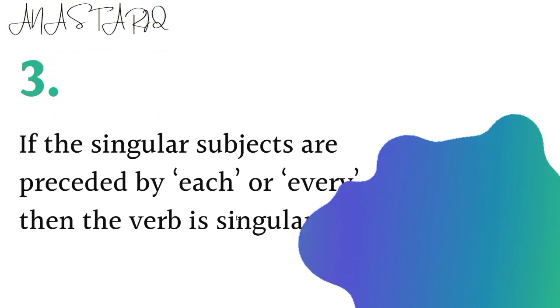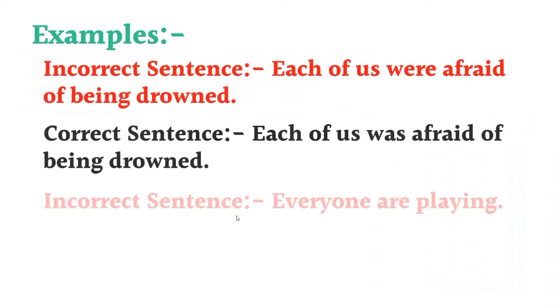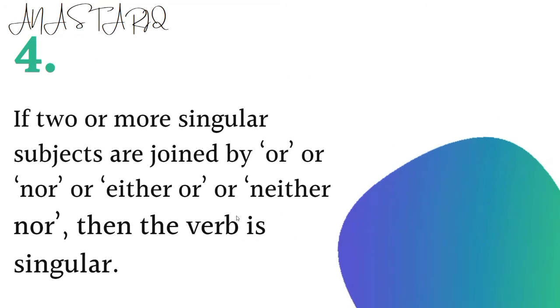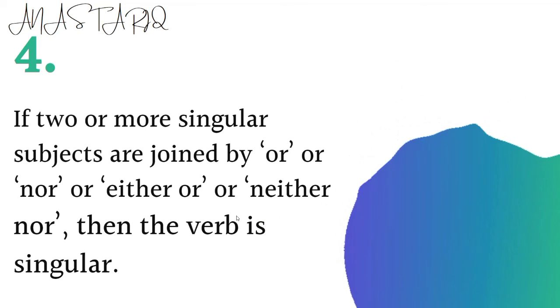If the singular subjects are preceded by each or every, then the verb is singular. If two or more singular subjects are joined by or, nor, etc., they will take a singular verb.